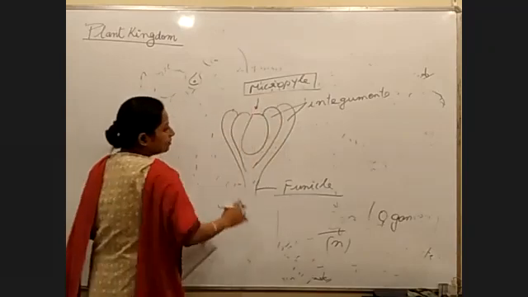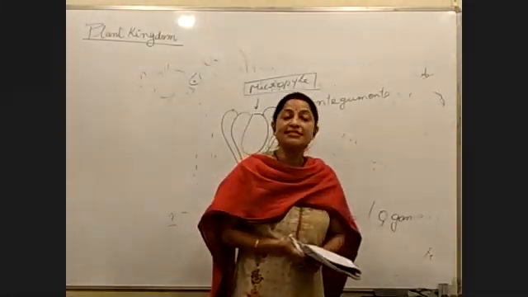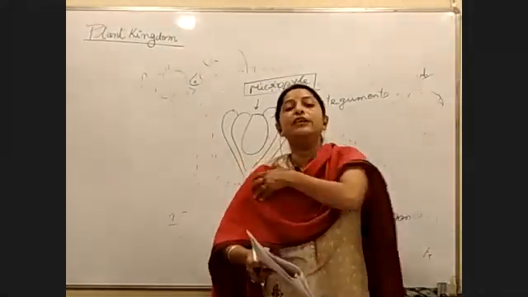What is the function of the micropyle? This is the area through which the pollen tube will penetrate.